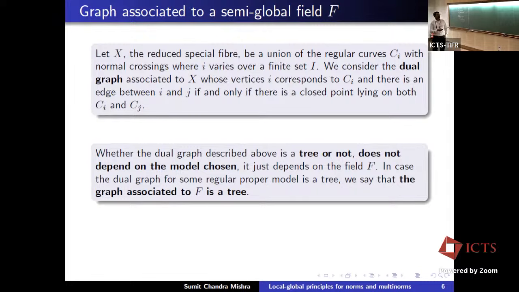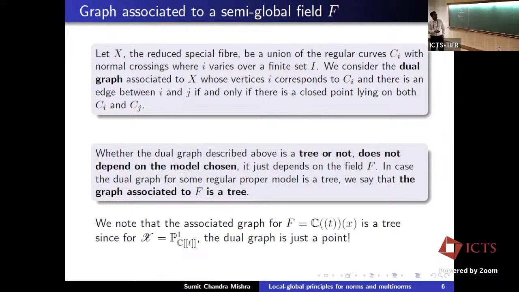So in case the dual graph for some regular proper model, and hence all regular proper models, is a tree, that is, it has no loops, then we say that the graph associated to F is a tree. So this all was to say that for semi-global fields we can associate a graph, and the statement that the graph associated to F is a tree is well defined, because it does not depend on the model we choose. This will come up in the statements later.